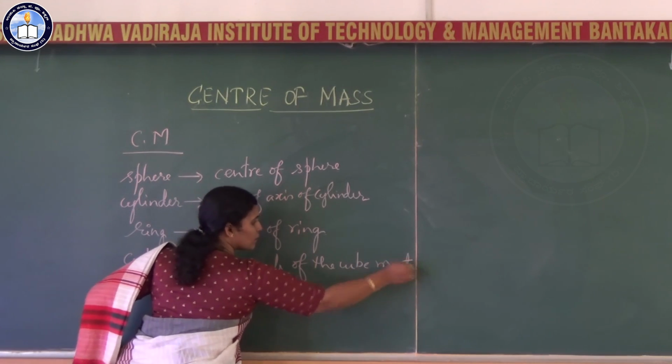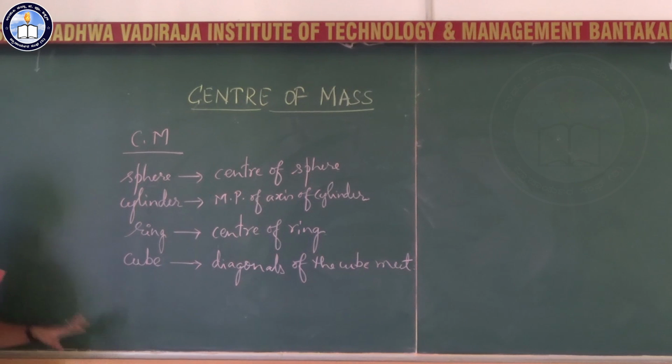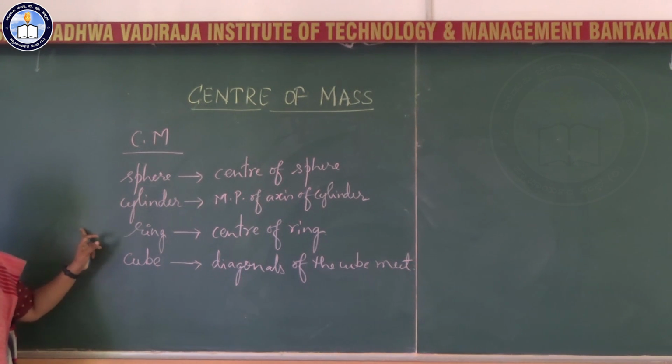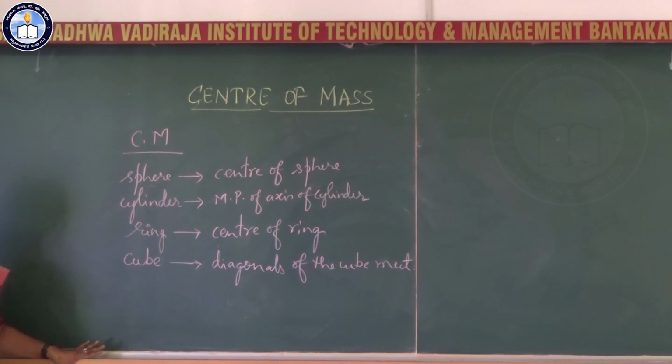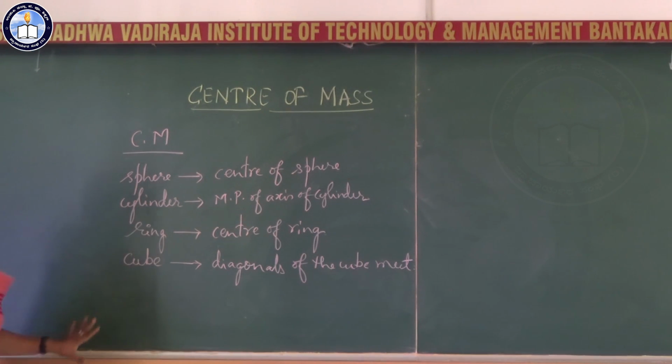I have given some general examples, and you have to remember, in the next chapter you will be looking into the center of gravity. In a uniform gravitational field, center of mass and the center of gravity coincide, except in a few exceptional cases. And again, most of the time center of mass will be the geometrical center of a body having uniform mass density.